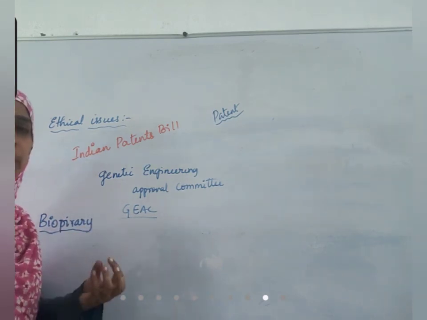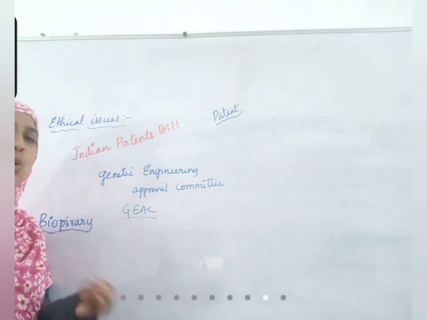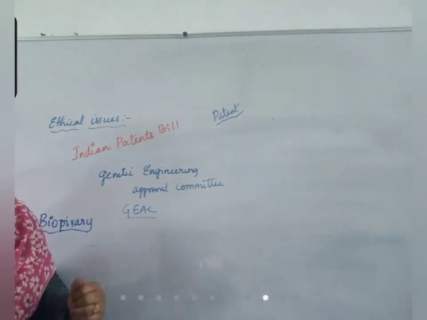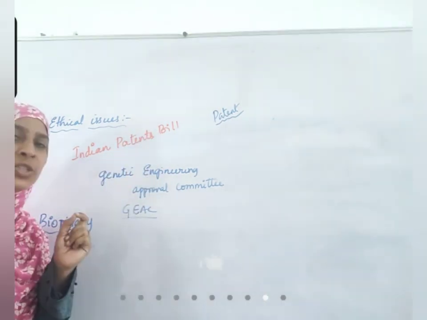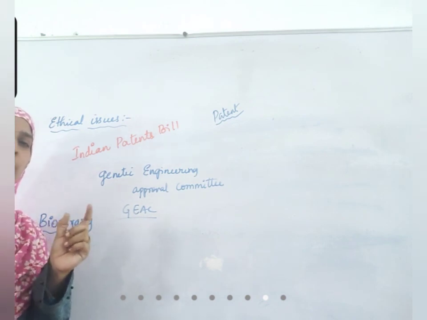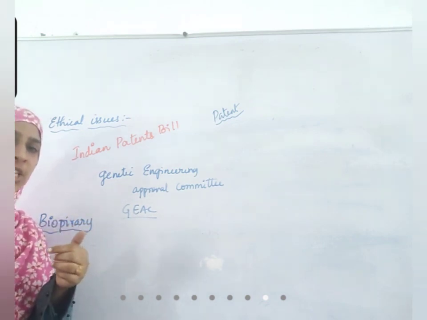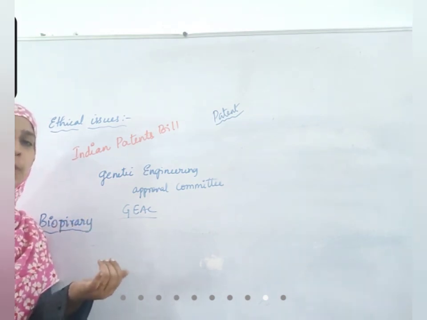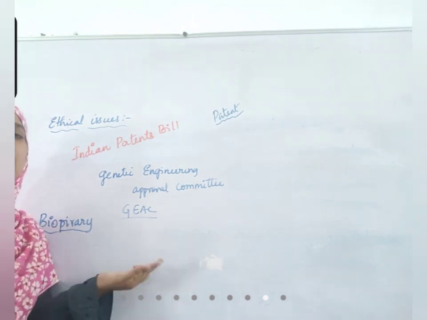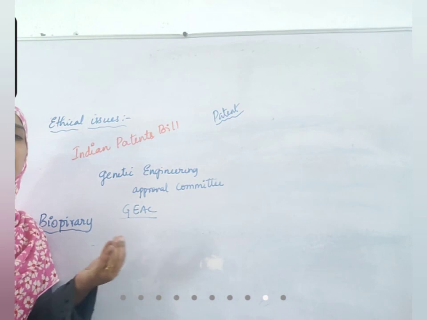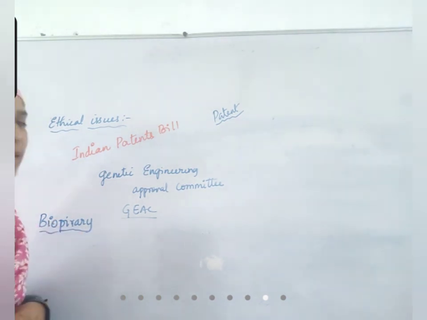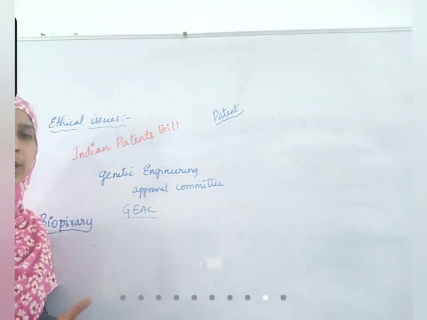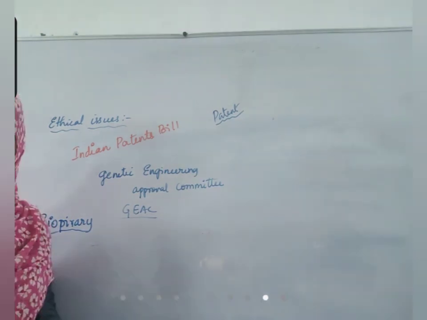These articles will decide what Indians can do and what Indians cannot do. To change any article, a bill will be introduced. If you want to change any small piece of the constitution, a bill will be introduced, and if that is approved by parliament members, both Lok Sabha and Rajya Sabha should approve it, and the President should approve it, then that will become an act. So in the Indian Patents Bill, changes were brought so that these ethical rules are not broken by anyone, right? So that is about ethical issues.